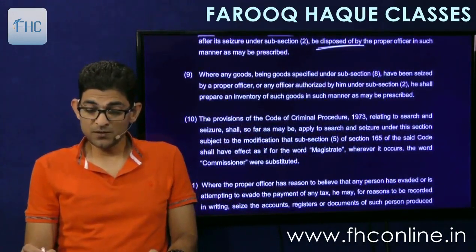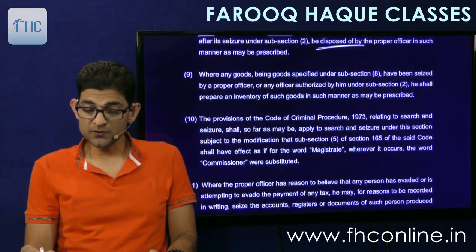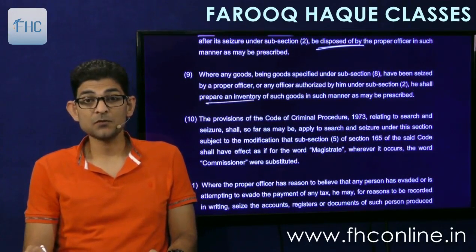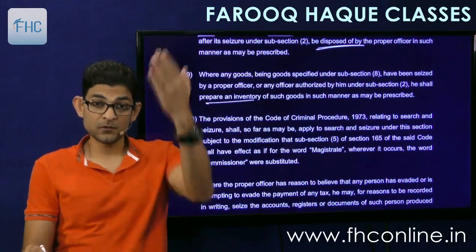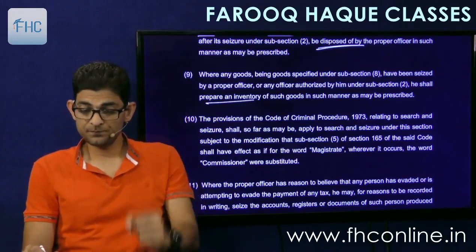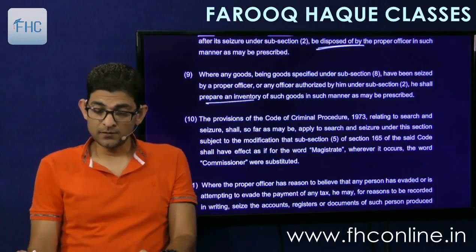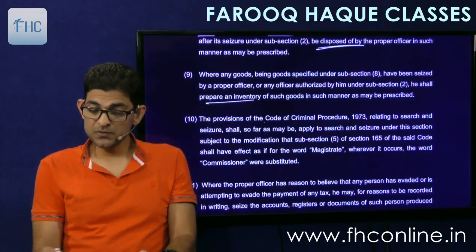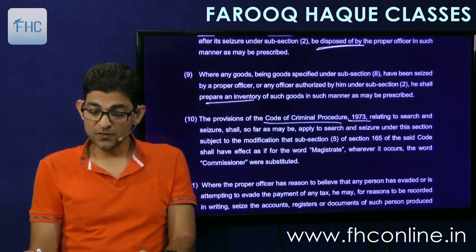Then where any goods, being goods specified under 8, have been seized by the proper officer or any officer authorized by him under subsection 2, he shall prepare an inventory of such goods in such manner as may be prescribed. So first we'll make an inventory, the whole list of perishable goods and hazardous goods. Then the provisions of the Code of Criminal Procedure 1973 relating to search and seizure shall, so far as may be, apply to search and seizure under this section.